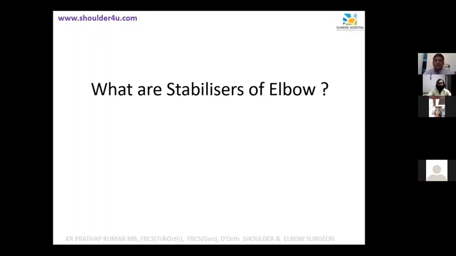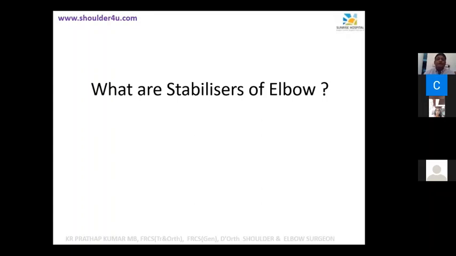And then the collateral ligament, lateral collateral ligament, and the medial ligament. If I ask you to pick up one structure, which one will you pick up? Ulnohumeral joint. Okay. When you answer in the exam, there are certain buzzwords, so you need to know those buzzwords.